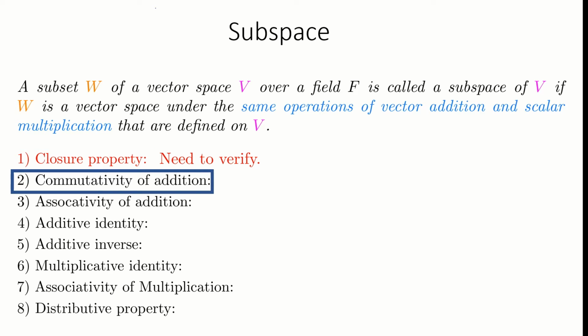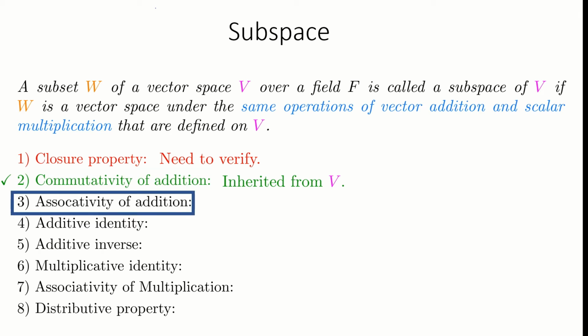Commutativity of addition. If two elements x and y belong to W, then they also belong to the vector space V. Therefore, their addition is commutative. The addition of any two elements in the set W is commutative. This property is inherited by the subset W. Associativity of addition. The subset W also inherits this property since W is a subset of V, and if addition is associative in the vector space V, then it is associative in the subset W as well.